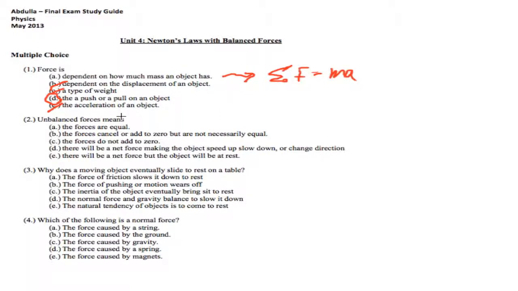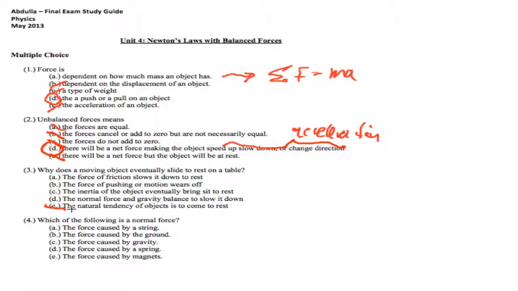Now, when forces are unbalanced, what that means is it does not... There's actually a couple choices here that work. First of all, forces are equal. That doesn't make sense. The forces do not cancel. They do not add to 0. And it does not mean that there's a net force and the object will be at rest. If there's a net force, the forces are unbalanced. And what that means is that there will be a net force making the object speed up, slow down, or change direction. Another word for this, by the way, is acceleration. Just so you know.